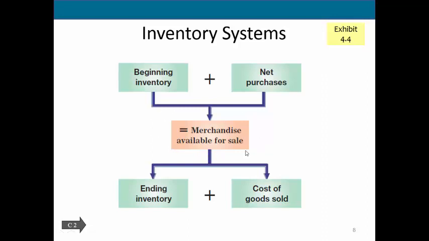Then at the end of the period, the difference between what we had available and what we have in our ending inventory is going to tell us what we actually sold, because everything that we had on hand minus what we sold gives us our ending inventory. So just get an understanding of how cost of goods sold, ending inventory, and merchandise available for sale all work.